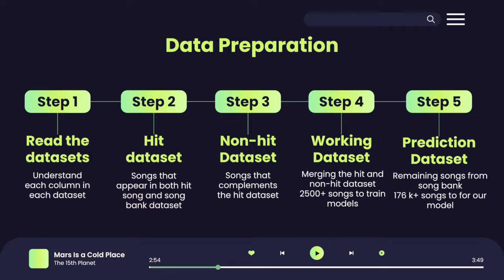We then created a hit dataset by extracting songs that were both in our song bank and in our dataset. We then created a non-hit dataset to complement our hit songs, and this was based on the assumption that songs in our song bank, but not in our hit songs, were just not hits. We then merged the hits and the non-hit subset to form our working dataset. To form our prediction dataset, we took the remaining songs from the song bank for our model to run on.